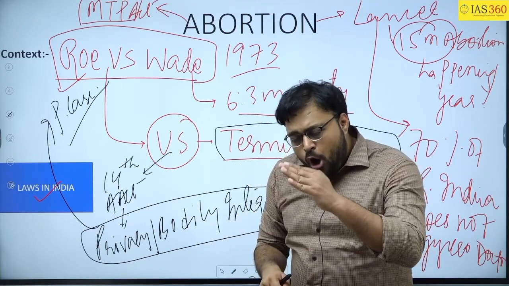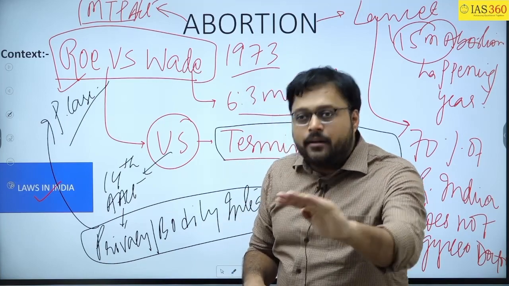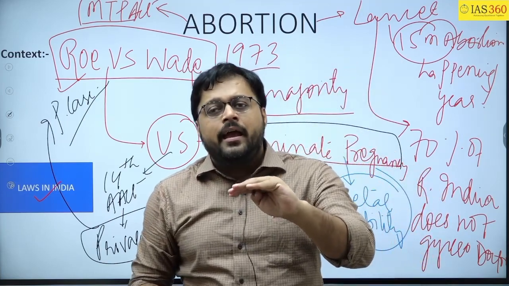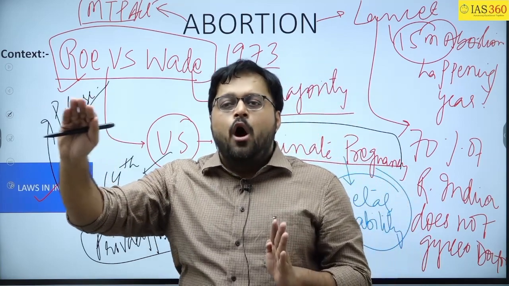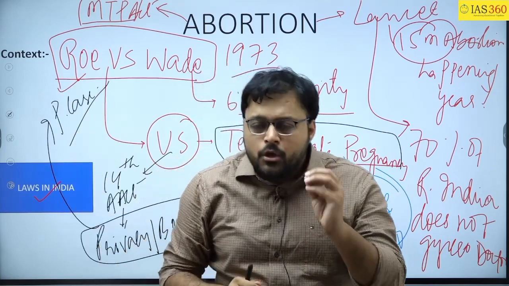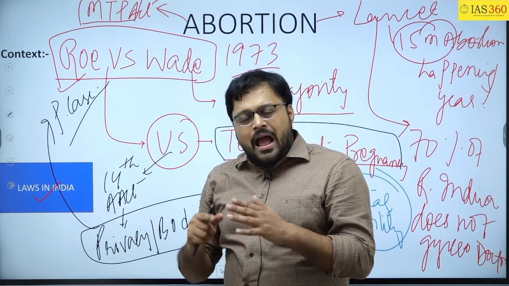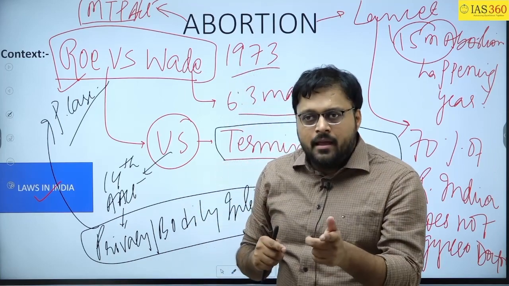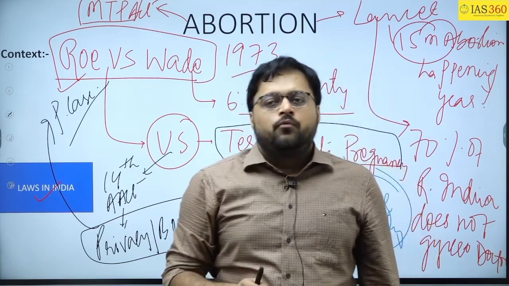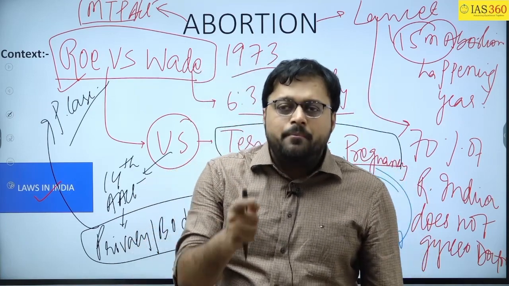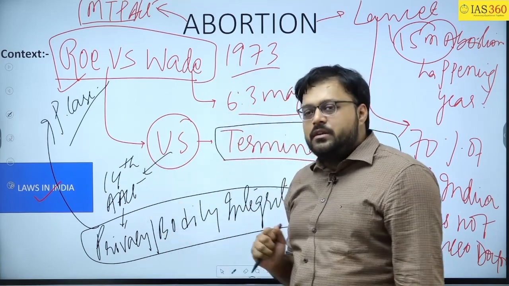So this law of Mississippi is being considered a retrograde law, or you can say a law which shows backwardness in the law making activities in the US. Now this Mississippi law was challenged and the Supreme Court has upheld it, and because of this it is being said that it is a dark day for US women with respect to their rights. So you have understood this Roe versus Wade judgment.